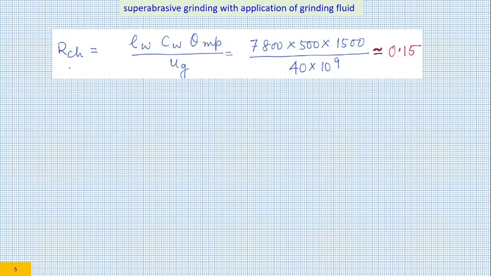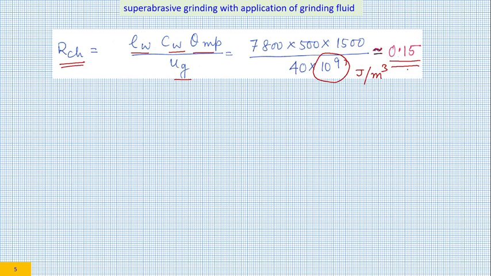Next one is RCH. How much heat is being taken away by the grinding chip stream? We have done this analysis earlier as well. I am not going to repeat the analysis, so I will take the final solution, which is rho W into CW into theta MP divided by UG. If you convert everything in SI unit, please see that this has been converted into joule per meter cube. So it comes out to be 0.15. I have done a rounding off. It was 0.14 something. I have taken it as 0.15.